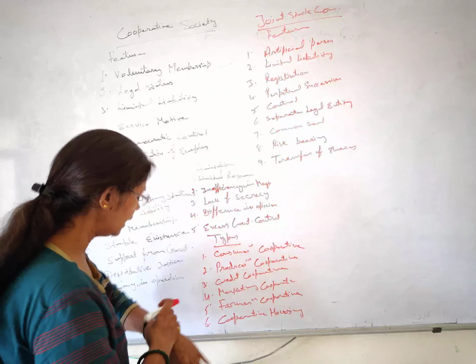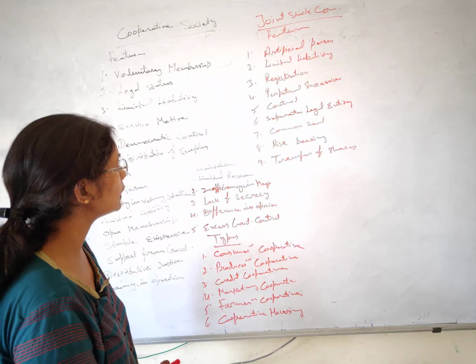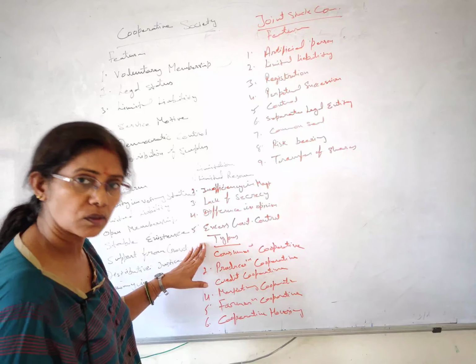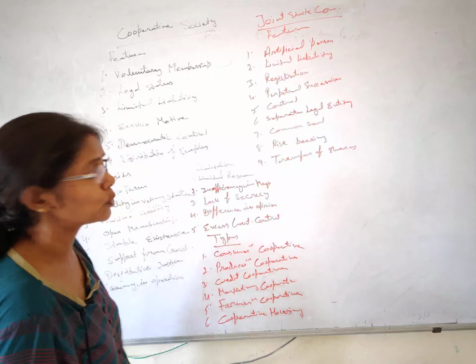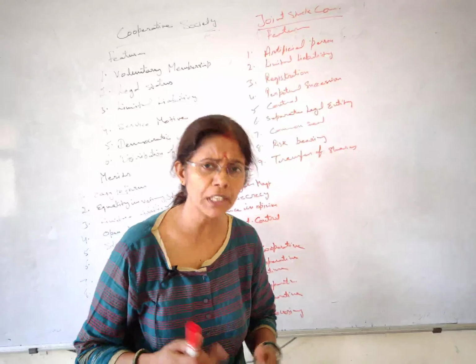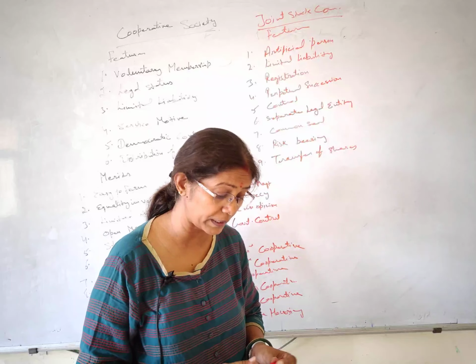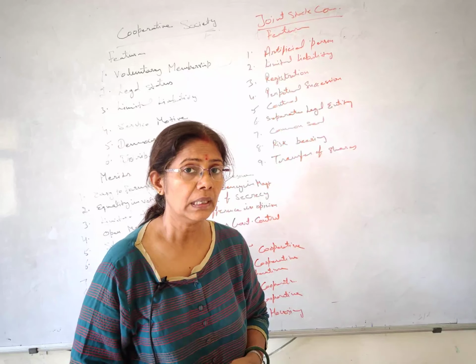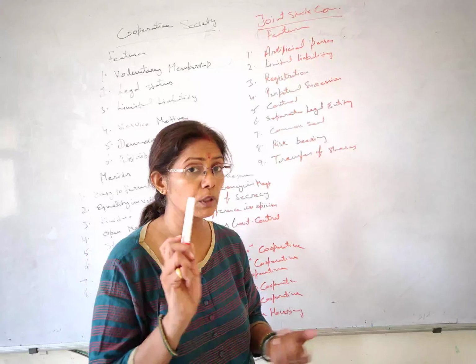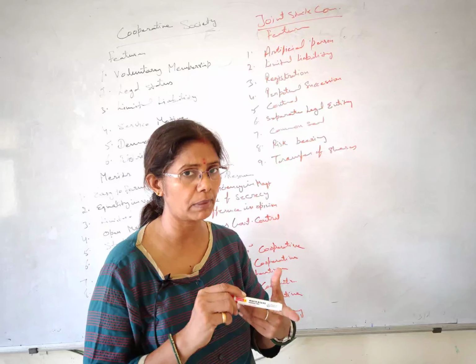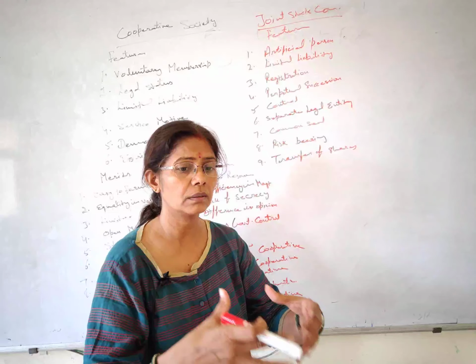These were the limitations. Now we will talk about the types of consumer cooperatives. We have many kinds of consumer cooperatives, depending upon your interest. I have told you there are certain people, common people having a common interest, who form a society.